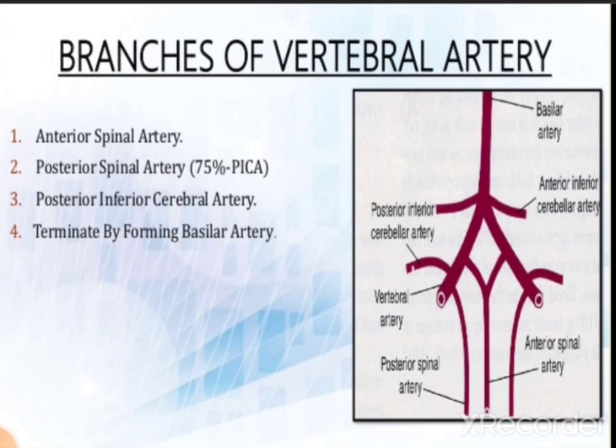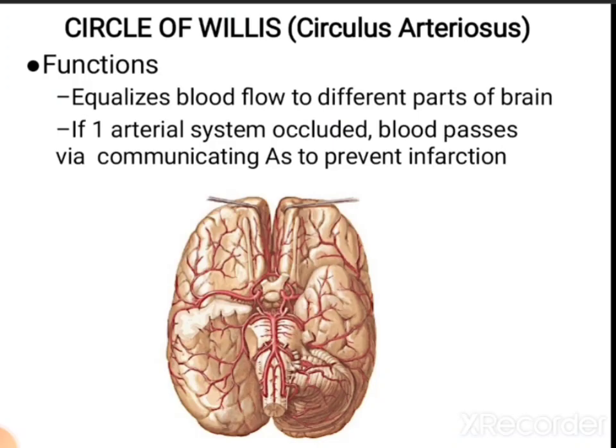Then the branches of the vertebral artery which supply our nervous system are the anterior spinal artery, posterior spinal artery, posterior inferior cerebellar arteries, and the terminal branch is the basilar artery. All these arteries are depicted in this diagram.